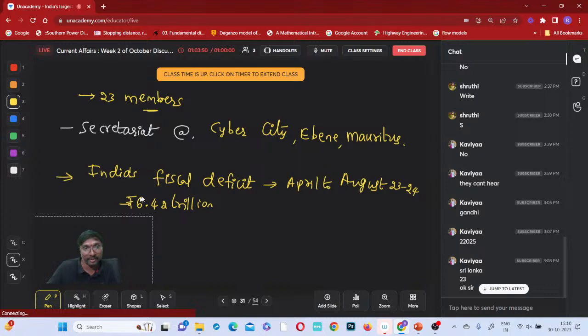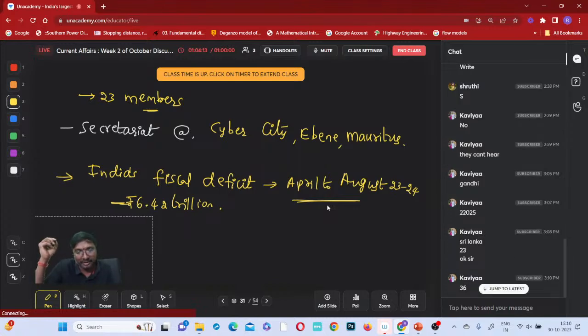This is the fiscal deficit. What is the full year target? Full year target is 17.87 trillion rupees. So for this period, it is almost 36%. Yeah, 36% is correct. 6.42 trillion against the estimated target of 17.87 trillion rupees.